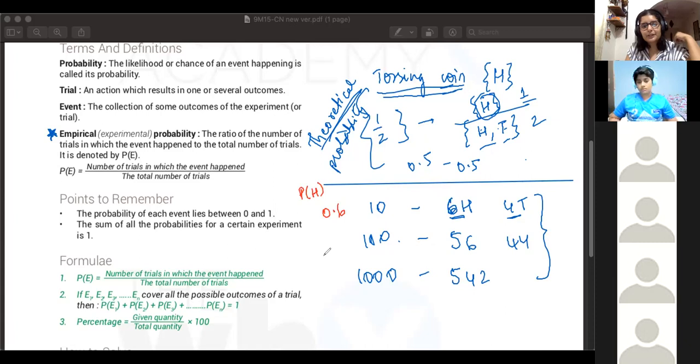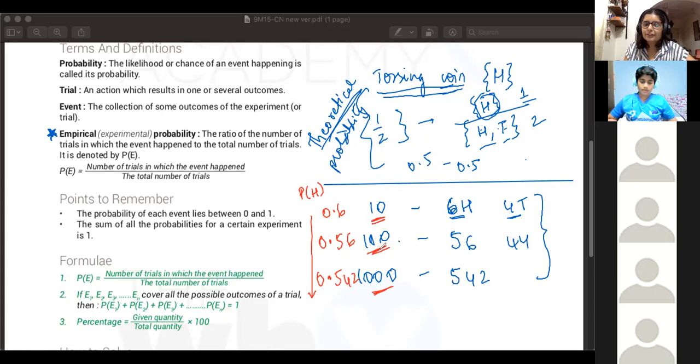When you did it 100 times, what happened to the probability? 0.56. And if I do it 1,000 times? 0.542. So what is going on here? It went from 0.6 to 0.56 to 0.54. Yeah, because here our denominator we are dividing by a bigger number.